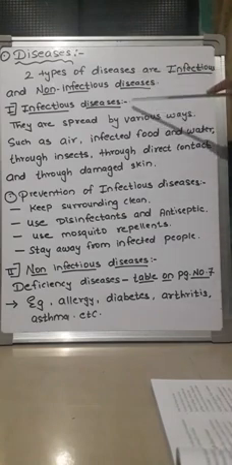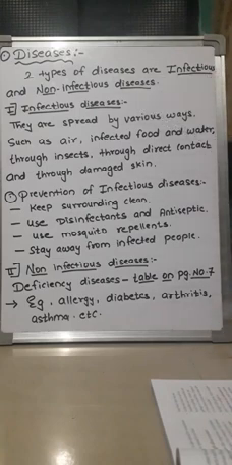The person who is infected, who has the disease, is called an infected person. Suppose an infected person is sitting beside a healthy person, then that disease will be transferred to the healthy person. Such diseases are called infectious diseases.